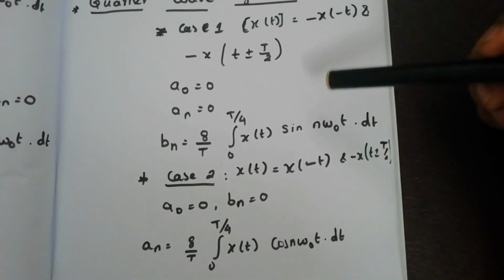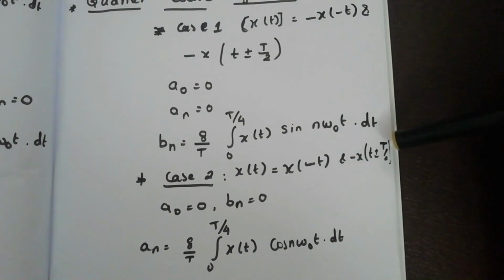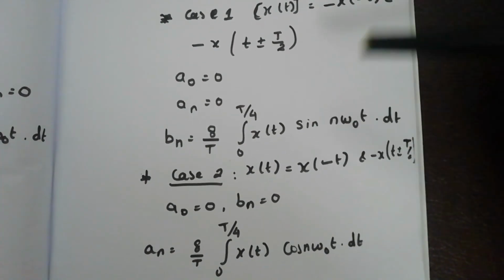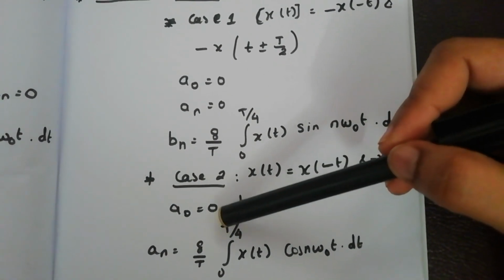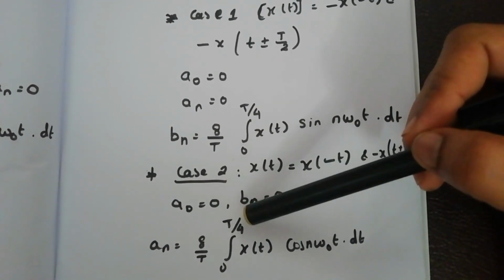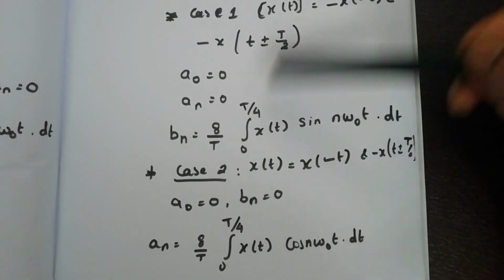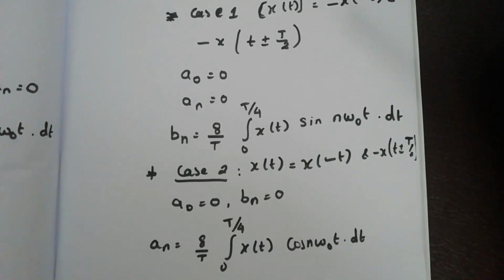In case 2, the signal satisfies the even and half wave symmetry functions. Then a naught is equal to 0 and bn is equal to 0. We have an value equal to 8 by T integral of 0 to T by 4 of x of t cos n omega naught t into dt.